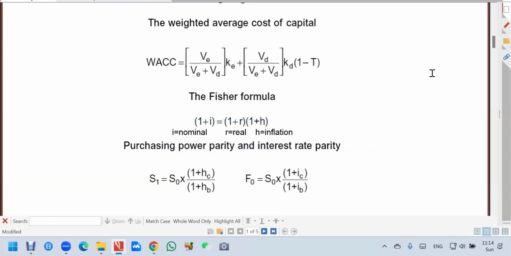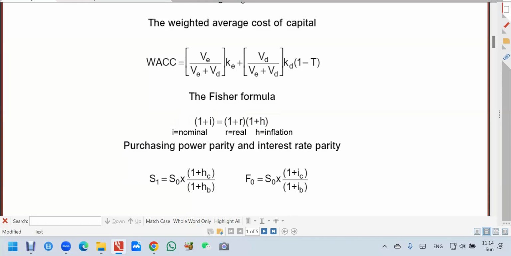So this formula simply explains to us the relationship between nominal and real. Nominal means include inflation. Real means don't include inflation. And then you have this inflation here.